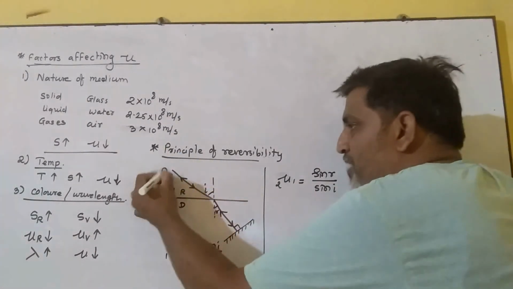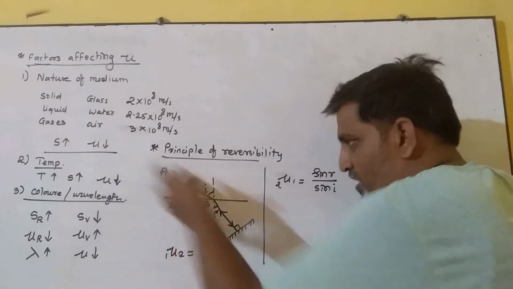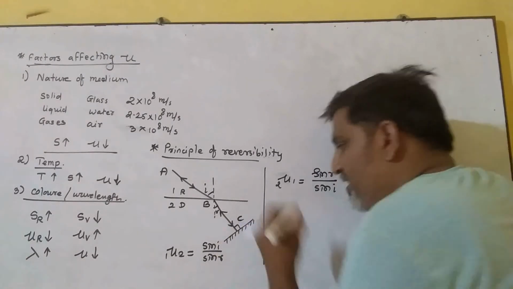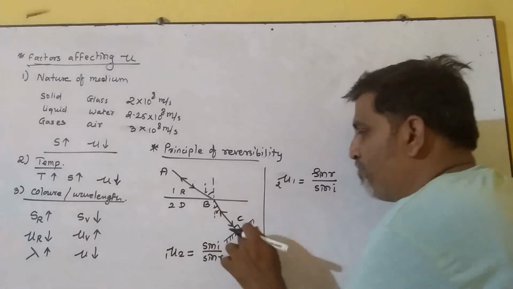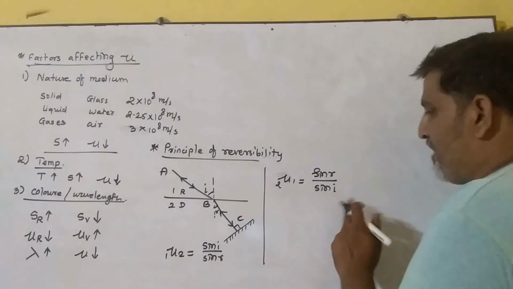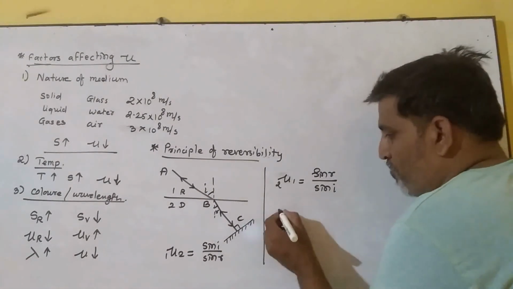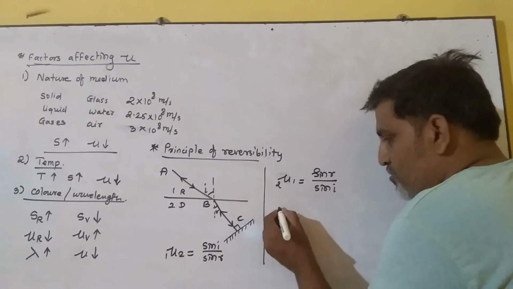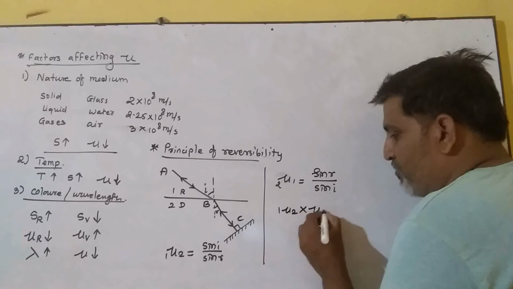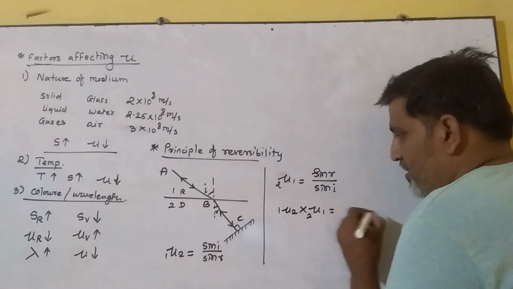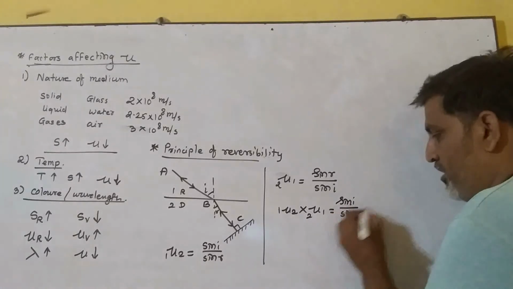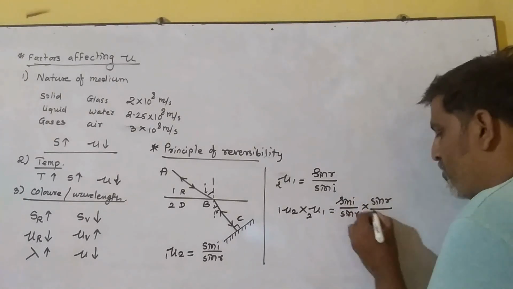First, the ray travels the track AB to BC. Now the ray is passing BC to BA, right? So here it is sin r by sin i. If I take the product of both refractive indexes, the refractive index of the second medium with respect to the first multiplied by the refractive index of the first with respect to the second is equal to sin i upon sin r into sin r upon sin i.